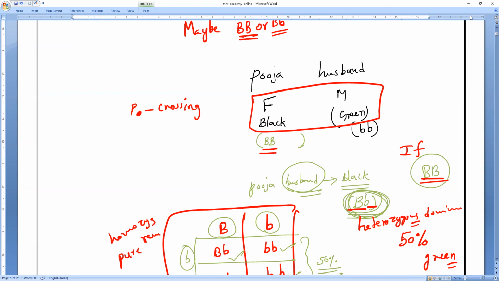Actually, Pooja is the F2 generation and Ravi belongs to the F1 generation. In reality it is not like this, I'm saying it just for our purpose. Pooja belongs to the F2 generation, and Pooja's husband belongs to the F1 generation. That is what you have to remember.